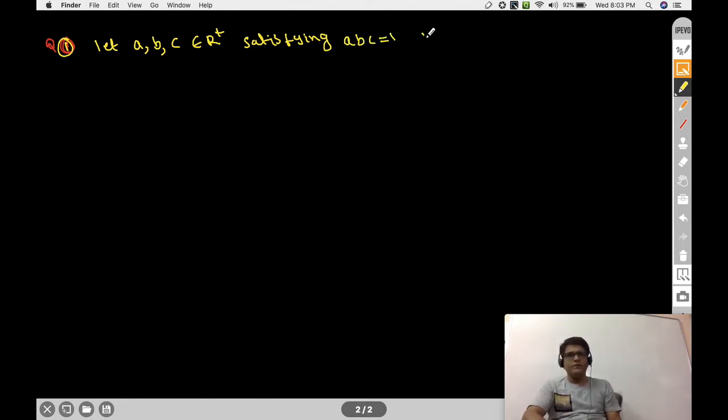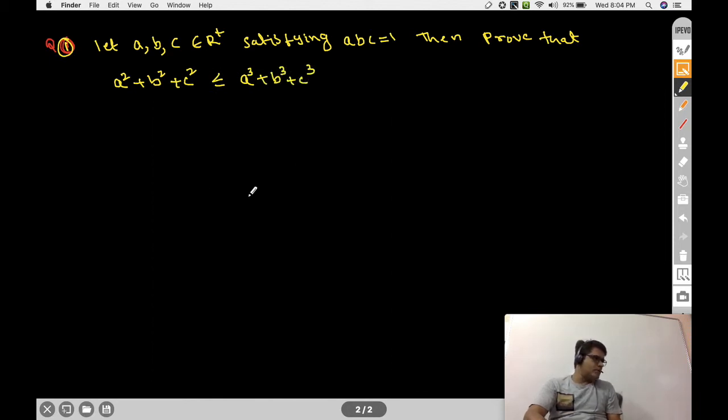Then prove that a square plus b square plus c square is less than or equal to a cube plus b cube plus c cube. This is question number 1.